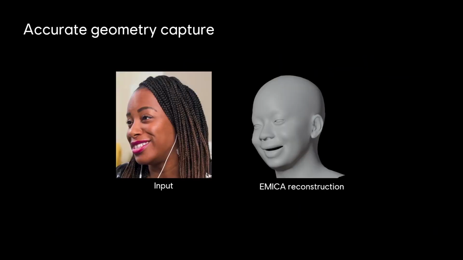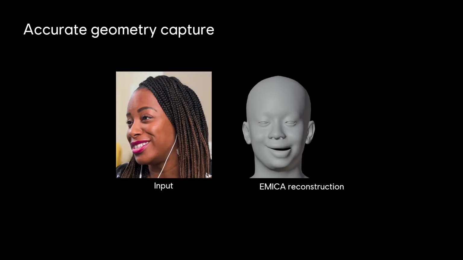In addition to not truly capturing the semantics of expression, existing monocular capture methods struggle to capture accurate 3D face meshes. While they show promising results when viewed from the original camera angle, viewing the 3D reconstruction from other angles reveals artifacts such as asymmetric mouth shapes and distorted expressions. This is a problem for applications where the mesh is viewed from arbitrary angles, like virtual reality and video games.